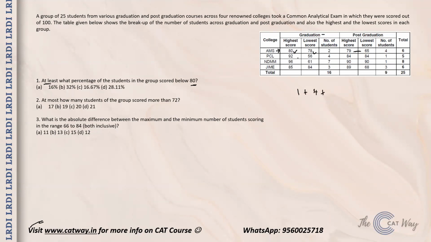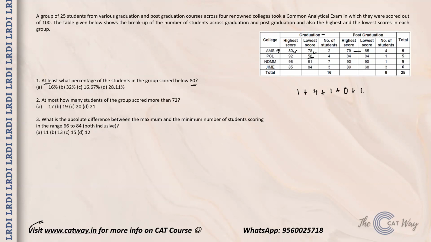Correct? You carry out the same thing for PCL. Definite values are what you need. So one guy who scored 56 is definitely going to be there. But now one guy is at 92, we do not need him. We cannot count him. About the other two guys, we do not have any information, so we cannot say where they are. Because you have to take only definite cases, you will get only one from here. Similarly, in PCL post graduation, there is just one guy and he has scored 84, so that is out. Then you come back to NDMM.